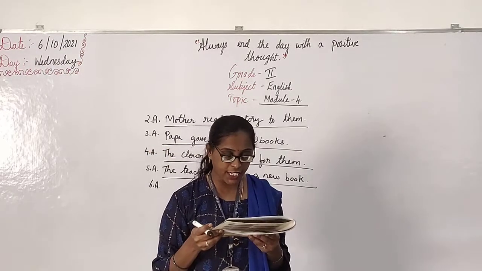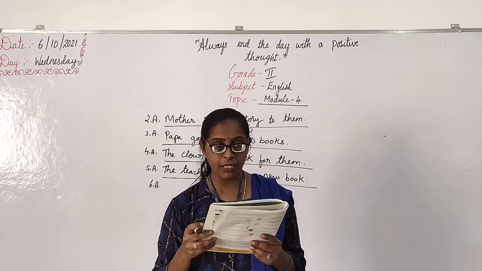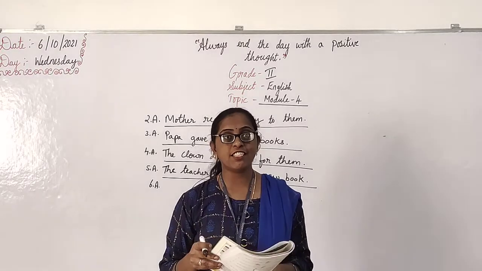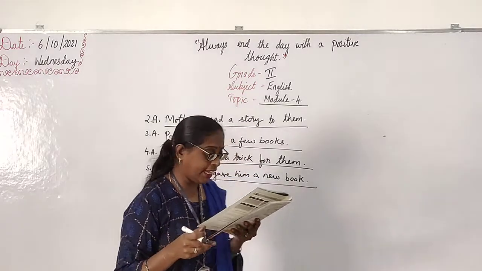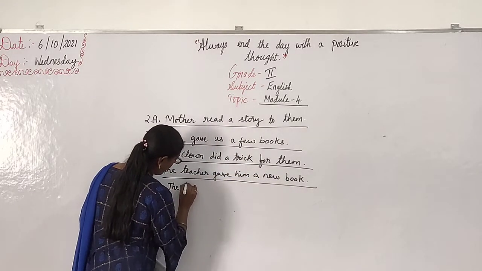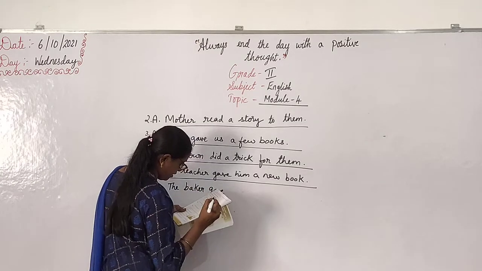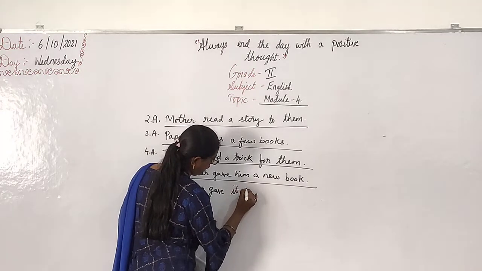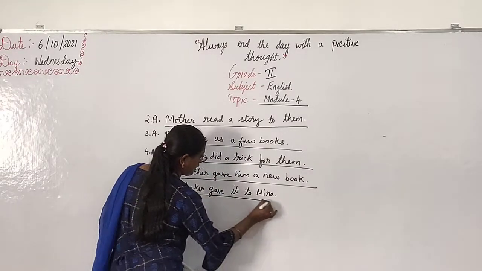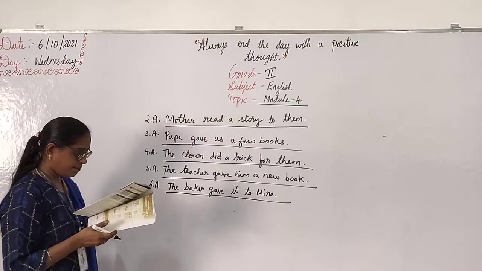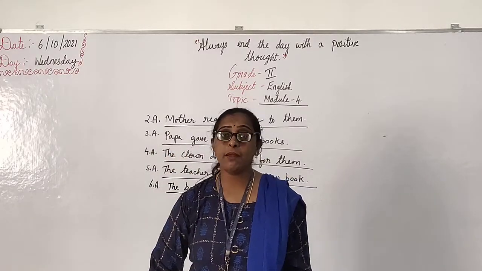The baker gave the cake to Meera. Cake. Yes. Instead of the cake, what do you use? It. Okay. The baker gave it to Meera. Okay. Yes. Complete it fast, children. Yes, write down.